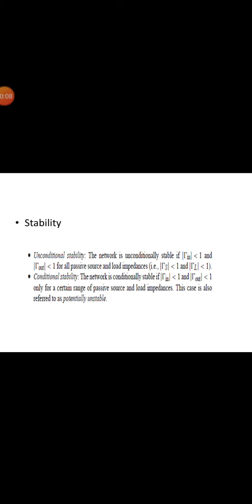So thus we define two types of stability, that is unconditional stability and conditional stability. The network is unconditionally stable if tau in is less than 1 and tau out is less than 1 for all passive source and load impedances. And the network is conditionally stable if tau in is less than 1 and tau out is less than 1 only for a certain range of passive source and load impedances. This case is also referred to as potentially unstable.